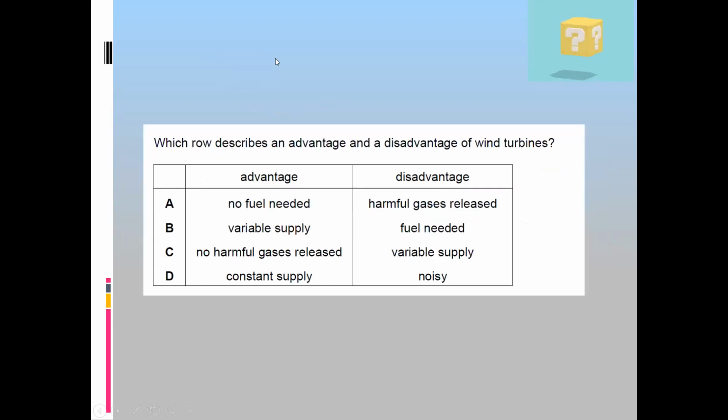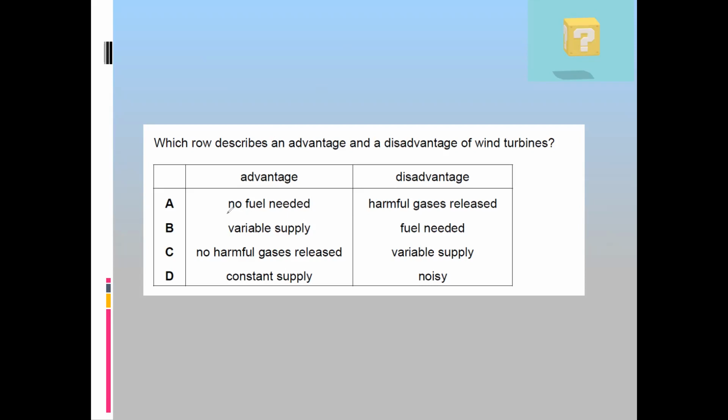Which row describes an advantage and disadvantage of wind turbines? So what is the advantage of wind turbines?